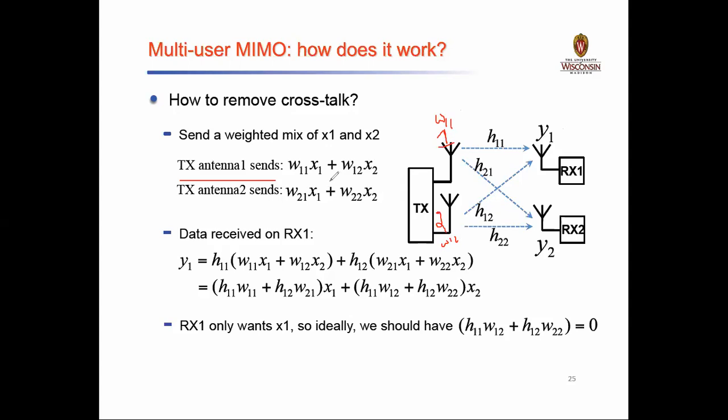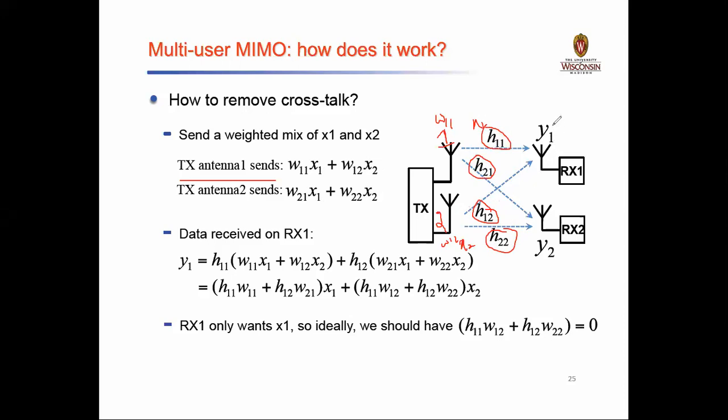Y1 is equal to W11 into X1, if I take this as X1 and this as X2, keeping the same and changing the weights. So Y1 is equal to W11 into X1 plus W12 into X2. Similarly for this, it is W21 into X1 and W22 into X2. So it means that instead of H, I am trying to put some weights. It is a mixed weight. These four are called mixed weights.